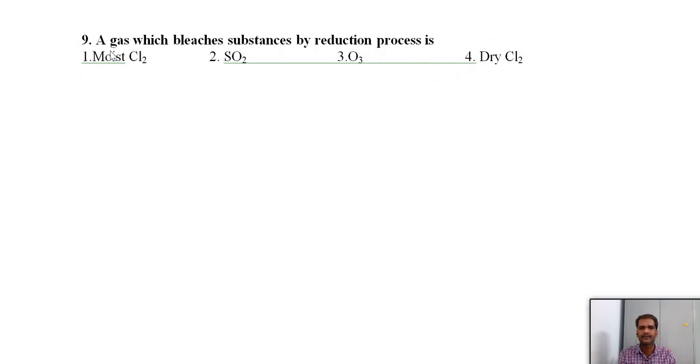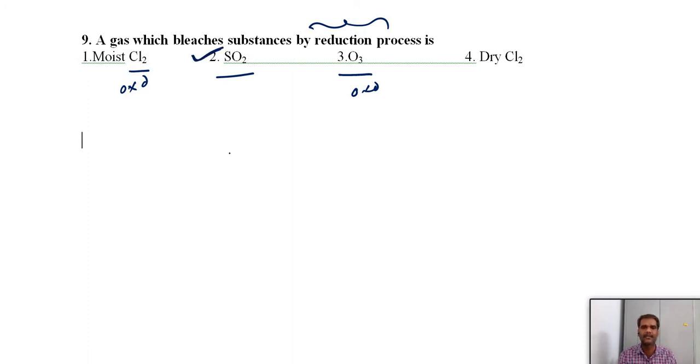And the next is question 9. A gas which bleaches substances by reduction process. This is a very important question. Here we know that chlorine can act as a bleaching agent. Ozone also can act as a bleaching agent. Sulfur dioxide also can act as a bleaching agent. Chlorine, sulfur dioxide and ozone can all act as bleaching agents. But which one bleaches due to reduction? Chlorine bleaches due to the oxidation process, and ozone also due to oxidation. But sulfur dioxide is the only substance that shows its bleaching action due to the reduction process.